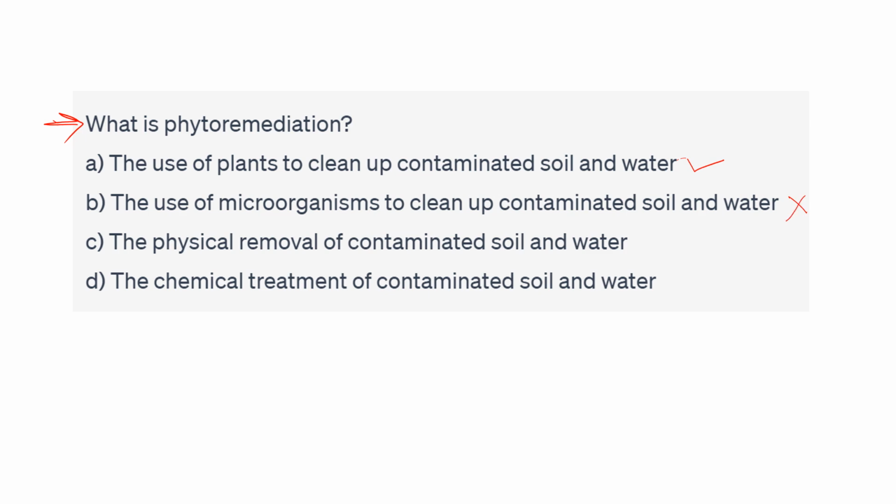Third one, the physical removal of contaminated soil and water. Again, the wrong answer. This is a biological process, not a physical removal. And fourth one is the chemical treatment. And again, this is the wrong option because it is not a chemical treatment. It is a biological treatment process. So the right option is the first one, A. The use of plants to clean up the contaminated soil and water.